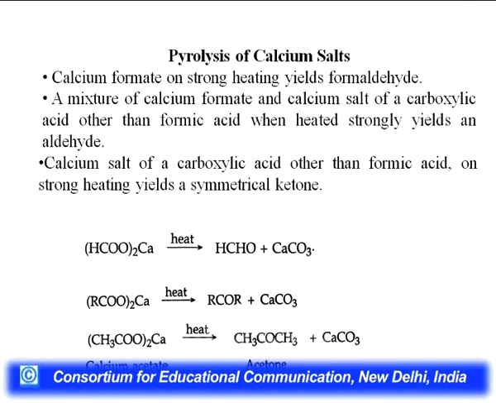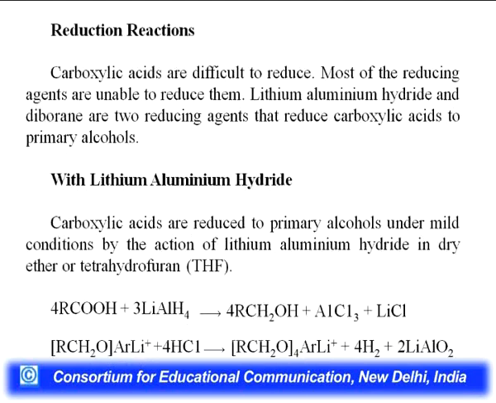Calcium formate on strong heating yields formaldehyde. A mixture of calcium formate and calcium salt of carboxylic acid other than formic acid when heated strongly yields an aldehyde. Calcium salt of a carboxylic acid other than formic acid on strong heating yields a symmetrical ketone. We will see in the coming slides what is the behavior of formic acid for these kinds of reaction, means for the strong heating or for the pyrolysis. You can see the examples here, how aldehyde and ketone form from calcium formate and from calcium acetate. Aldehydes and acetone will form respectively.